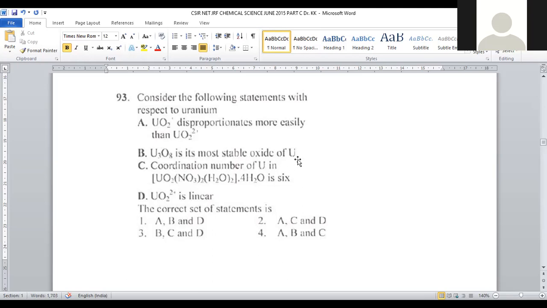U3O8 is the most stable oxide of uranium. This is also a correct statement. It is the octa oxide. The octa oxide of uranium is the most stable oxide.